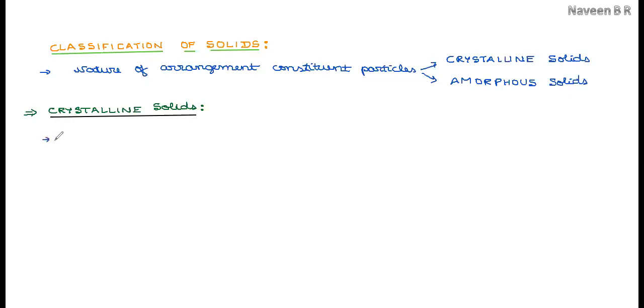Crystalline solids have a definite geometrical shape, that is, a 3-dimensional structure of a particular ordered arrangement of particles.